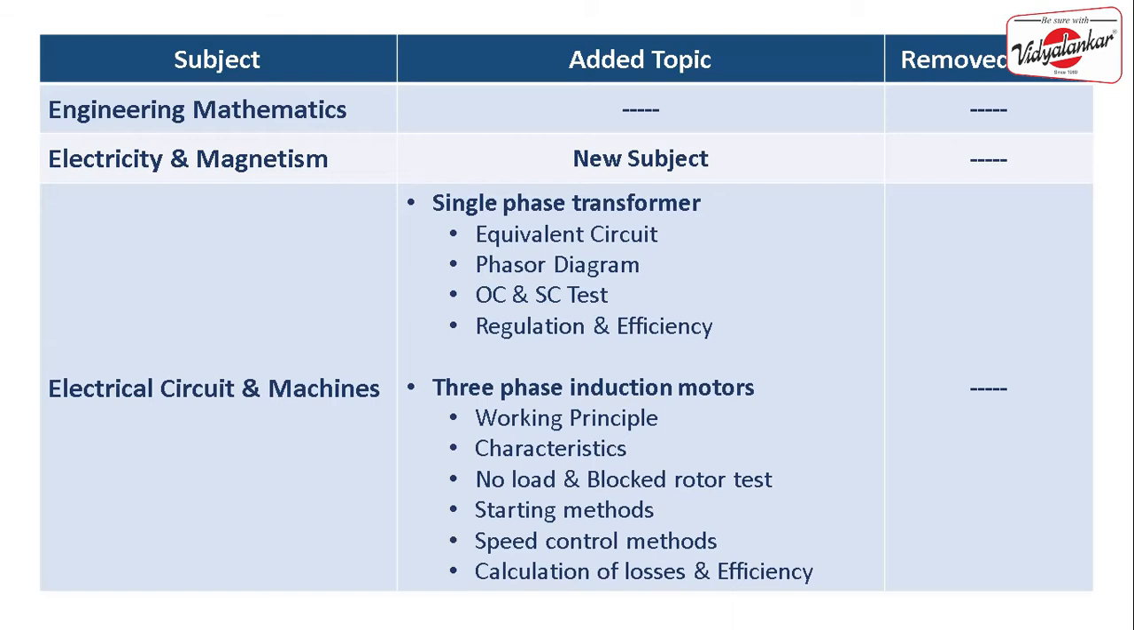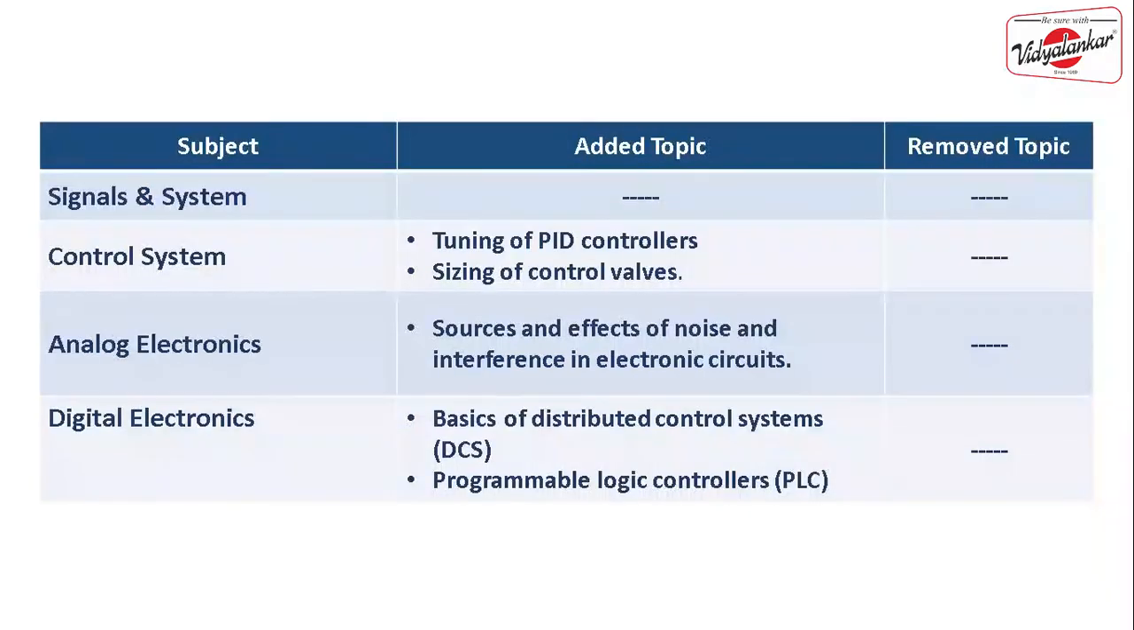And at the end, we will be having some numericals from the losses and efficiency. So this is all there in these three subjects. The next topic that we are having in GATE instrumentation is called signals and systems. The topic of signals and systems remains as it is. Nothing has been changed in this topic.